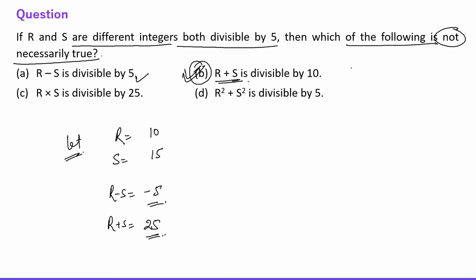Okay everyone, so just assume R as 10 and S as 15, and check the options. You will find that R plus S is divisible by 10 is not necessarily true. Now let's move to the other one.